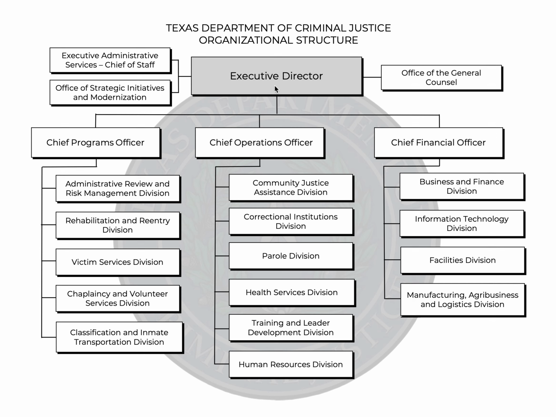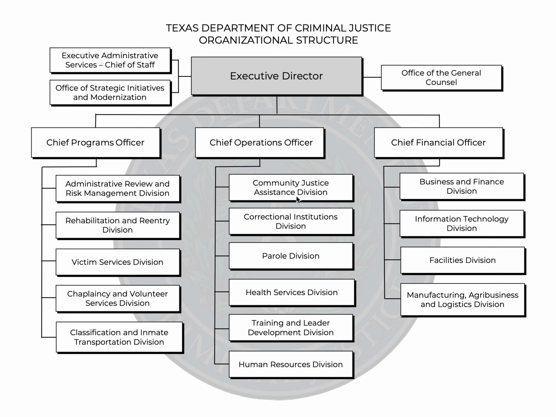So I want to highlight some of these divisions that fall under the Chief Operations Officer. These divisions that fall under this area right here make up a bulk of what you would call the offender management units. So they're the ones dealing directly with the supervision and behavioral management of the offenders supervised by the Texas Department of Criminal Justice. So there's a lot of stuff going on down here, but let's just take a look at the first 3.